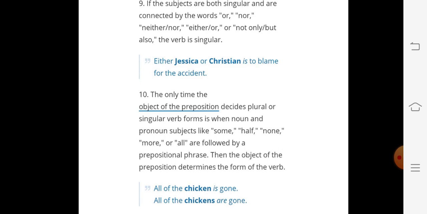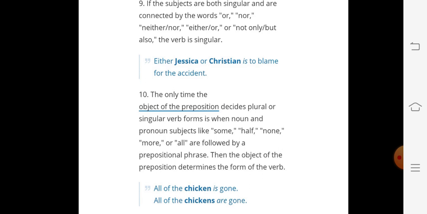We have to use a singular verb, like either Jessica or Christine is to blame for the accident. Or we can say this also, neither Jessica nor Christine is to blame for this accident.